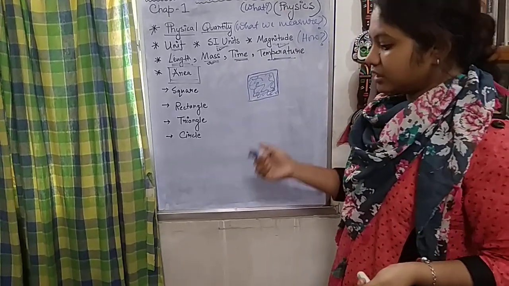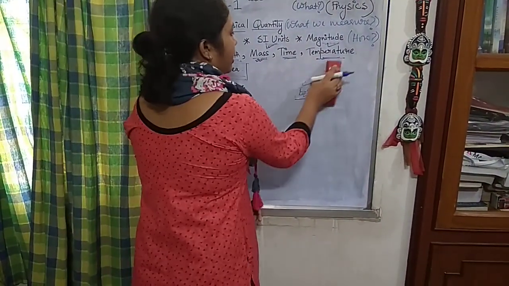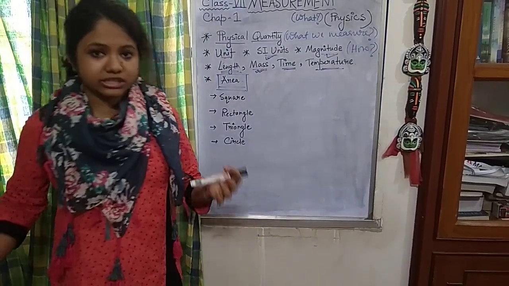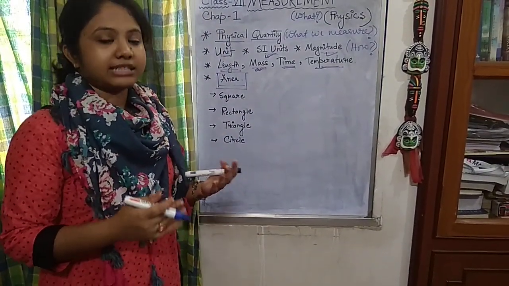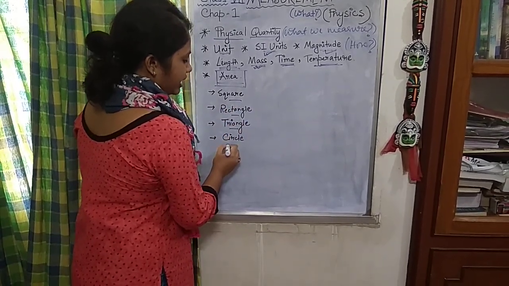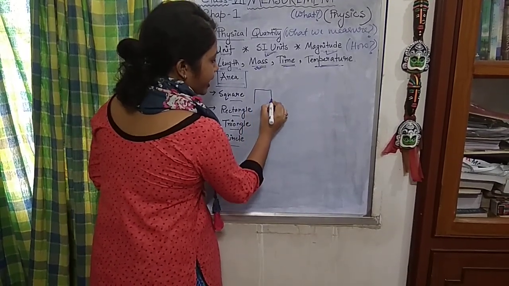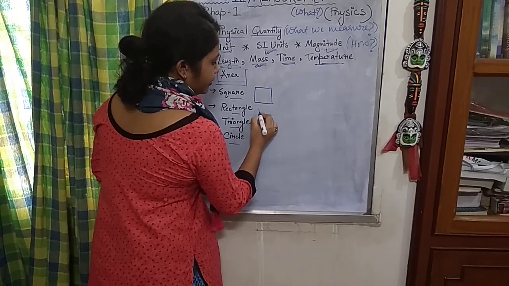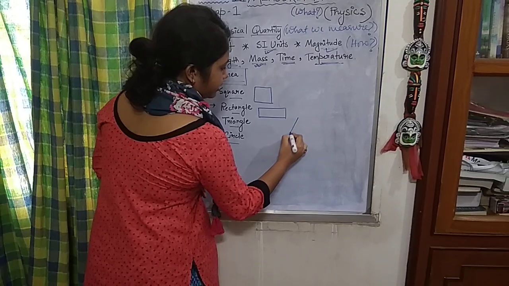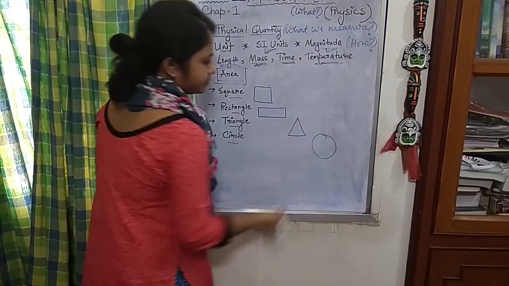Now what can be the shapes of an area? Later we have to do the numericals on certain shapes and sizes. So there will be square, rectangle, triangle, circle. We know this is a square, this is a rectangle, this is the triangle, and eventually this is the circle.